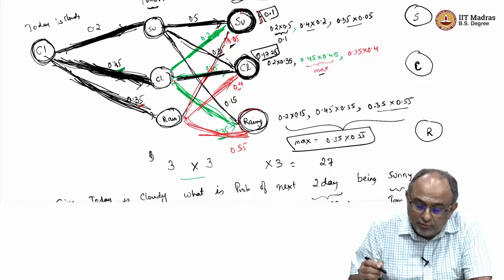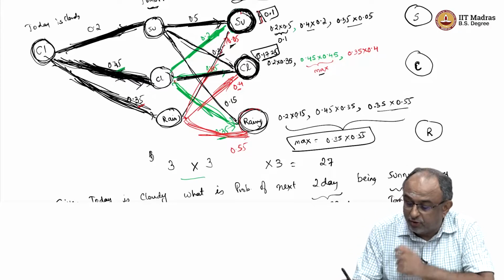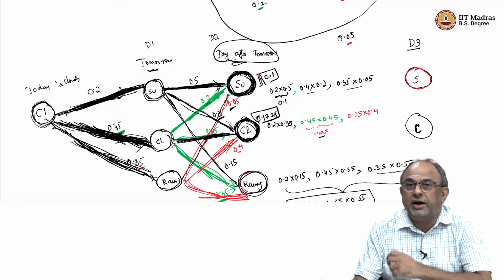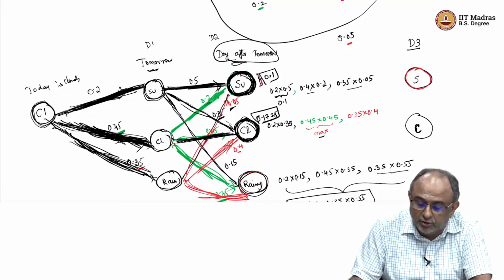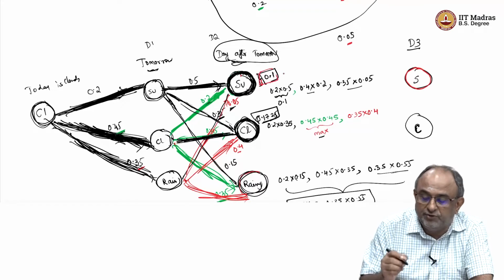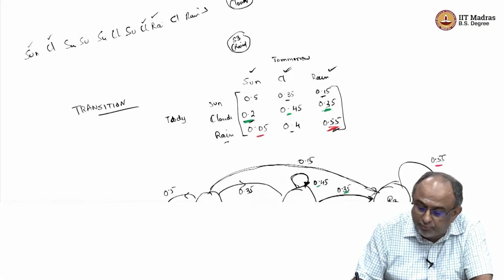Now all that I have to do is, if I want to see what is the chance that I will be here, ideally I would have had to go through the entire different paths. I will not do that at all. I will just take 0.1 as the probability to achieve up to this point. Then sunny to sunny is 0.5.